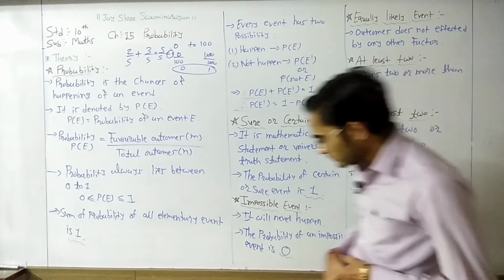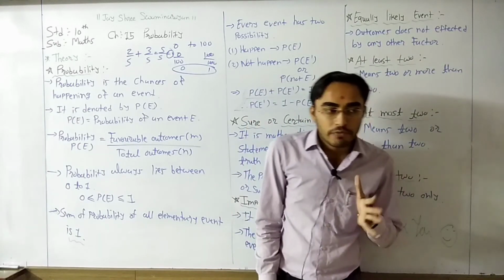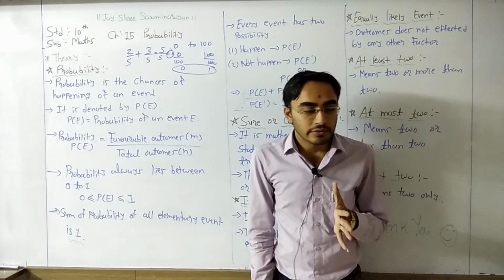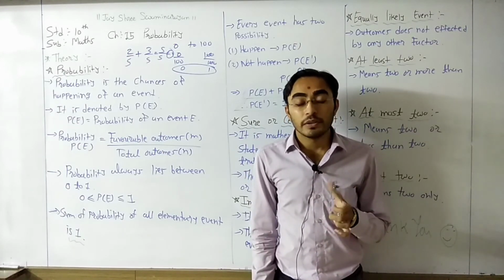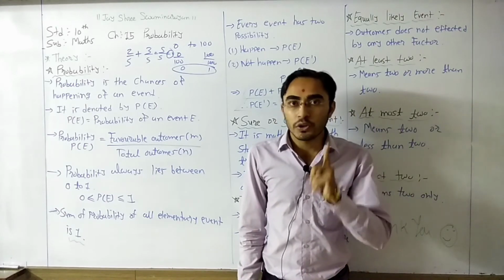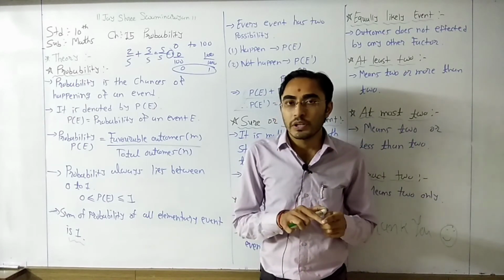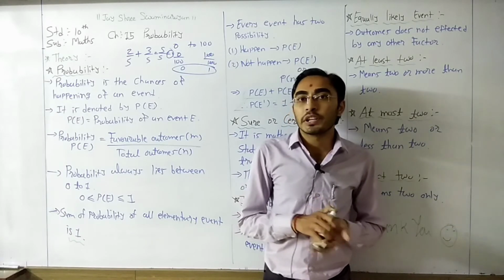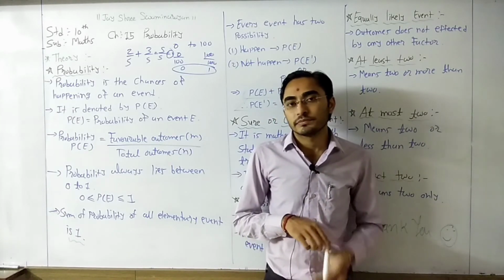That means if we toss a coin 5 times and out of that 2 times head comes, and we know the probability for head is 2 by 5, then we can directly find the probability that head will not come.